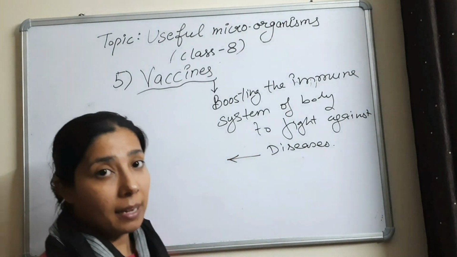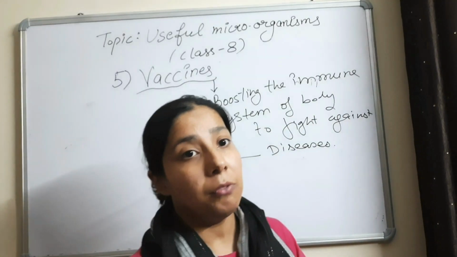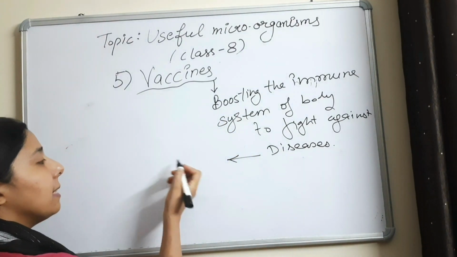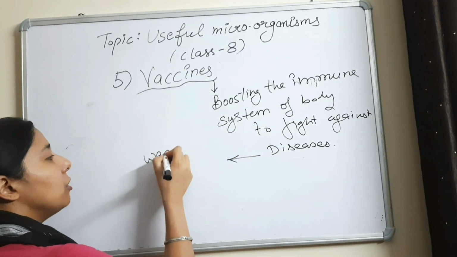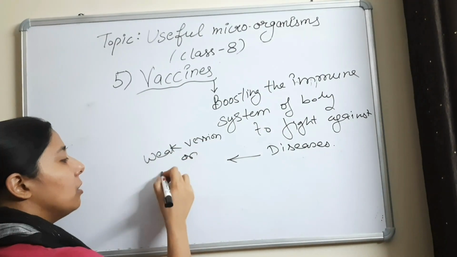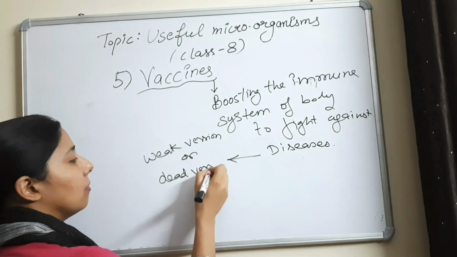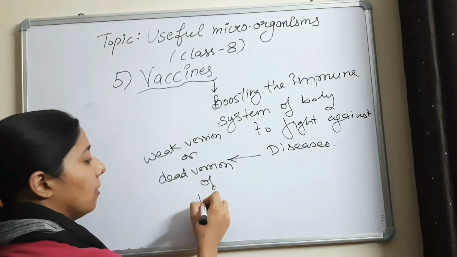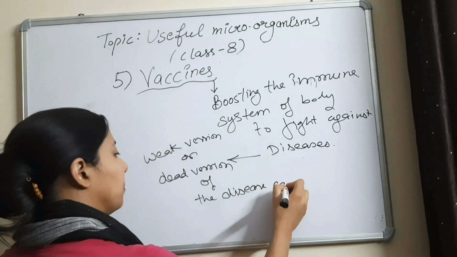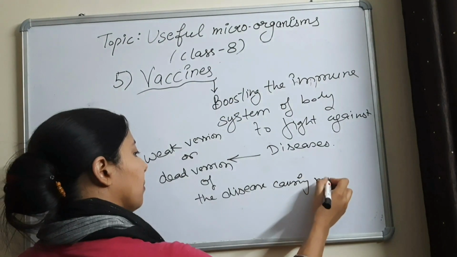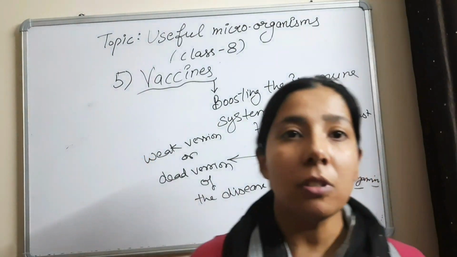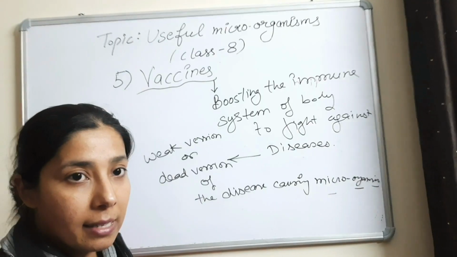So how are these vaccines made? What is the content of these vaccines? These vaccines consist of a weak version or dead version of the disease causing microorganism. The immune system of the body is then trained against that organism.